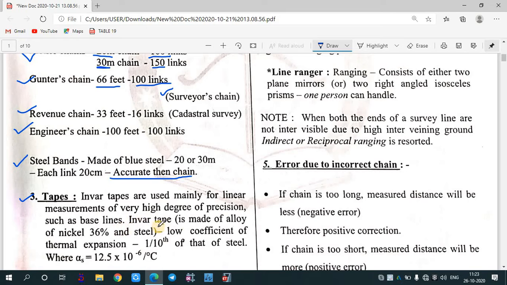Invar tape is made up of an alloy of nickel 36%. Basically it consists of an alloy of nickel 36% and steel. So sometimes this question is also asked: what is the alloy of invar tape?